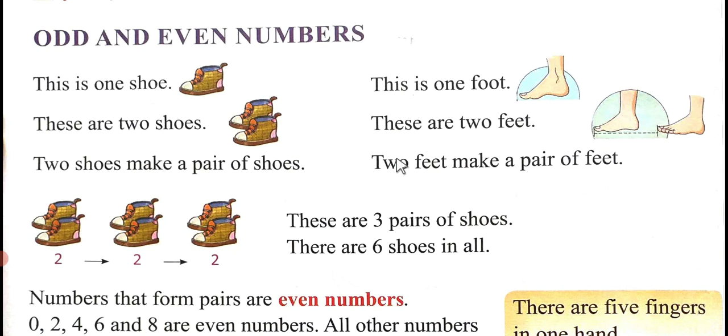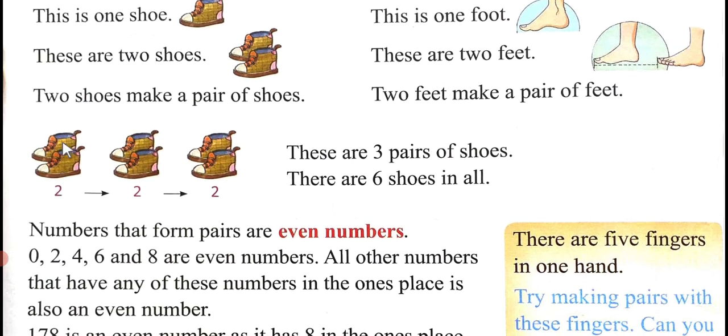Now let's come to odd and even numbers. Very, very important for you. What is an odd number and what is an even number? Let's see the examples first. This is one shoe. These are 2 shoes. 2 shoes make a pair of shoes. This is 1 foot. These are 2 feet. 2 feet make a pair of feet.